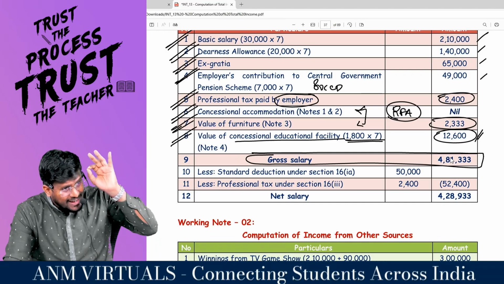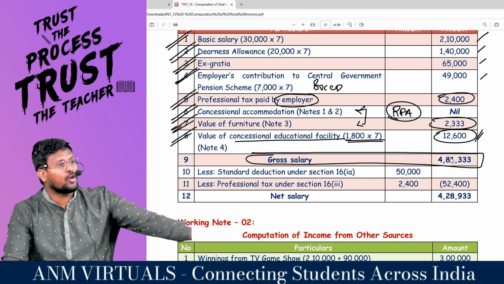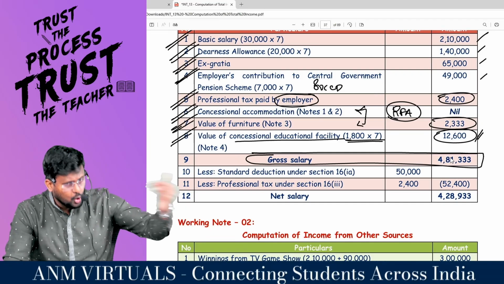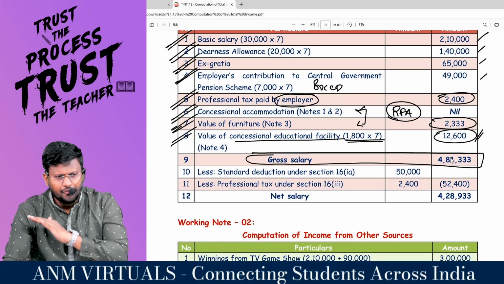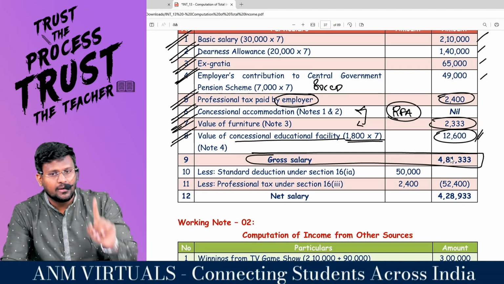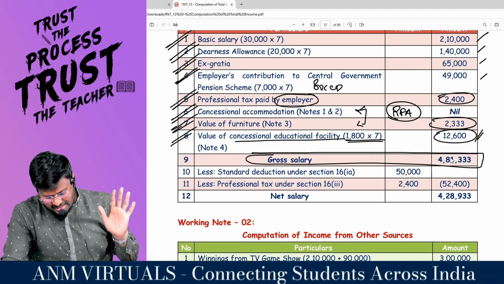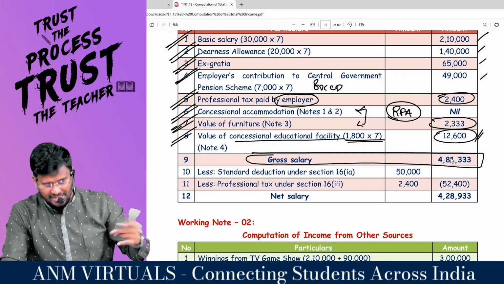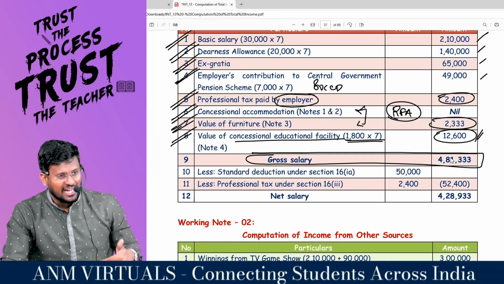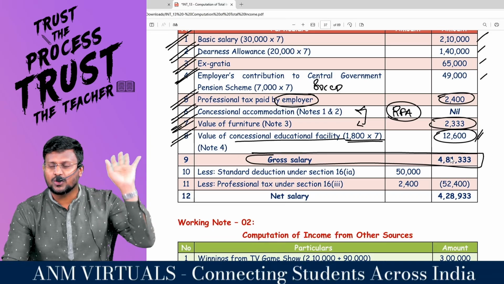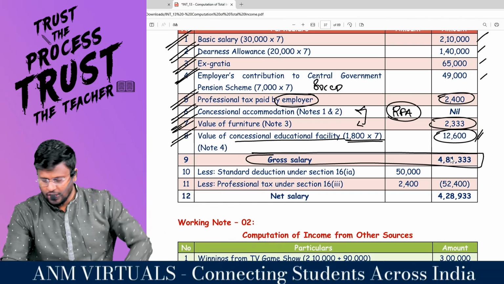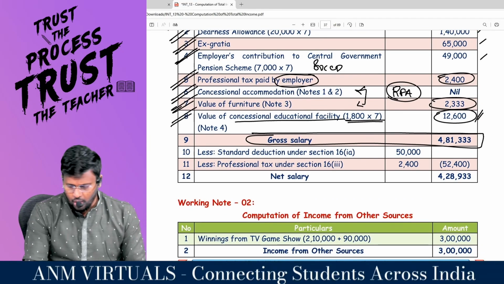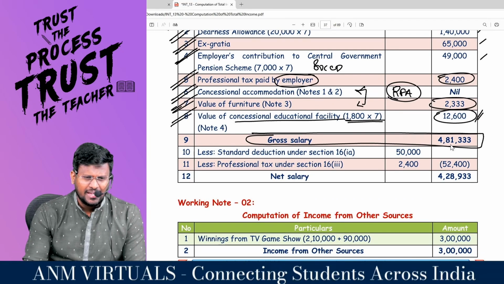So it is always better to do RFA at the end of the question, because only at the end will you know what the taxable perquisites are. Comfortable? So treat RFA as the last line item, then you will never make a mistake. Here, since this is a perquisite, we escaped. But if this were an allowance, the entire calculation would have gone wrong. Clarity? Because the definition of salary would have changed. Comfortable. So, gross salary will be 4,81,333.